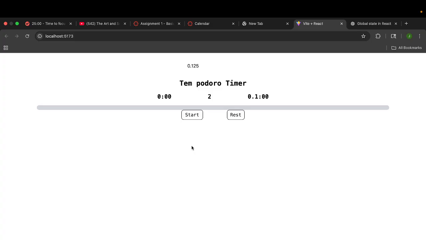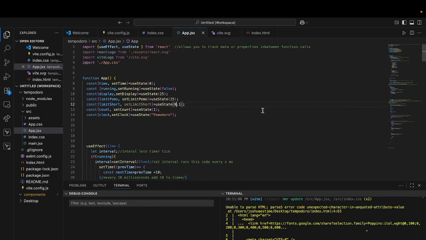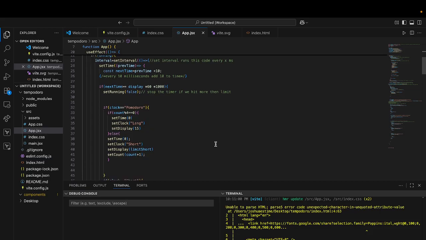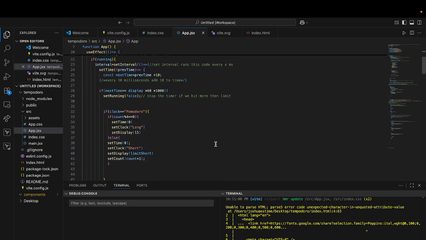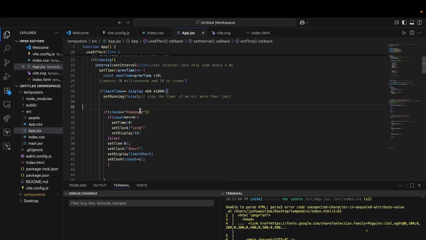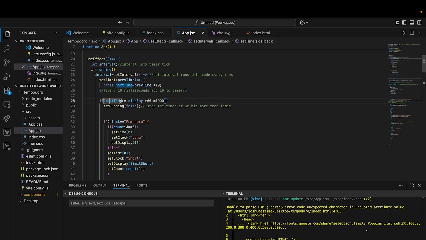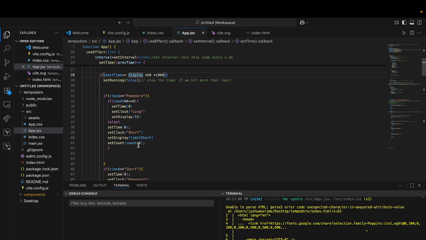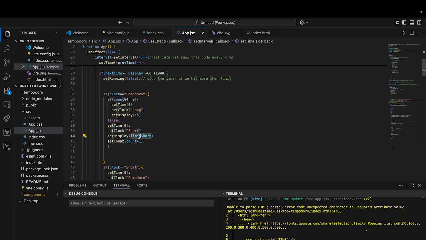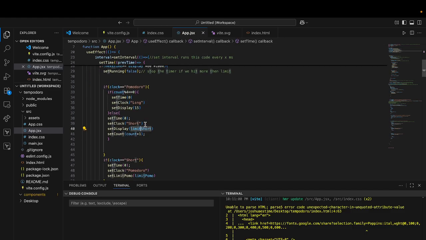Okay, it reset. This stayed at 2, which is good. This went back to 0.1. Why is this staying at 0.1 after? We said if the clock is at Pomodoro, which it wasn't, we said we finished it. Next time, display. Or were we updating our display after we did it? We said set display became limit short. So we knew our set display was whatever the limit short was, which was 0.1, which is good.